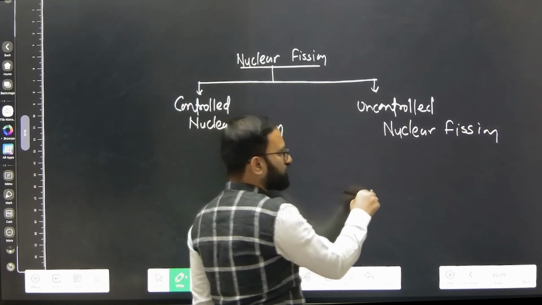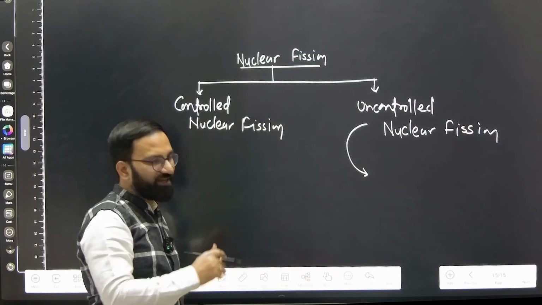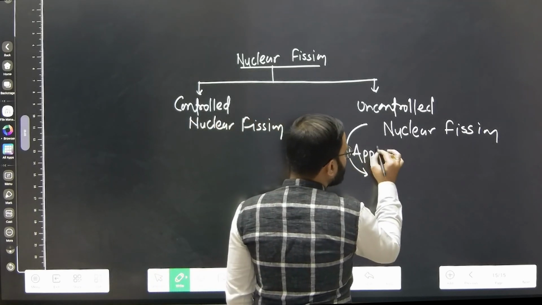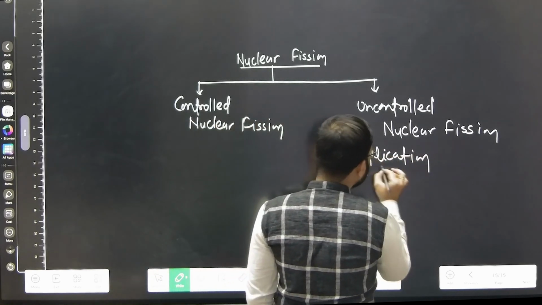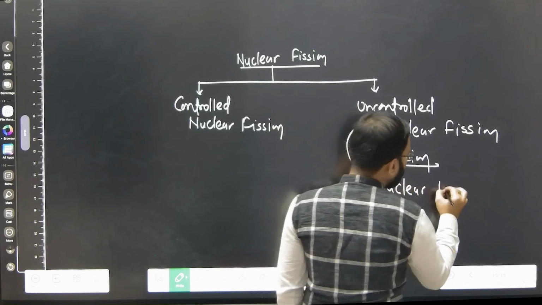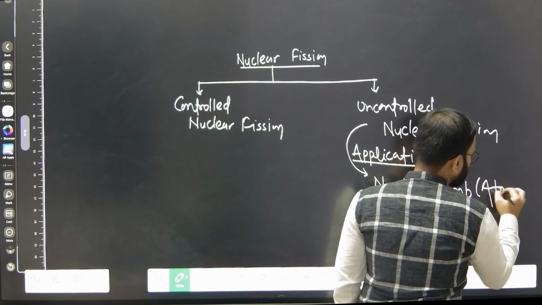When we say uncontrolled, it means this reaction is going on continuously and we are not controlling it. The application of the uncontrolled reaction you see in nuclear weapons or nuclear bombs, also known as the atomic bomb.